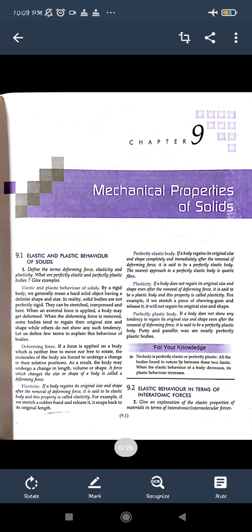That is the force which, whenever it is applied on the body, depending on the structure and property of the body, can change its size and shape. If it is less elastic, it will get deformed and cannot regain its original shape. If we talk about an elastic material, then it regains its original size even when the deforming force is removed. Okay.